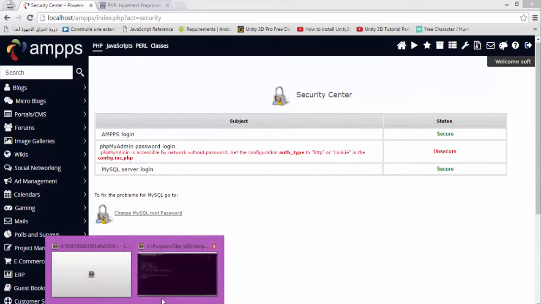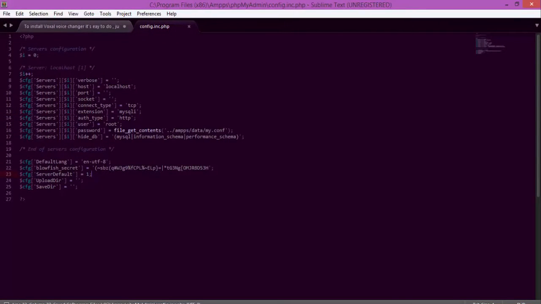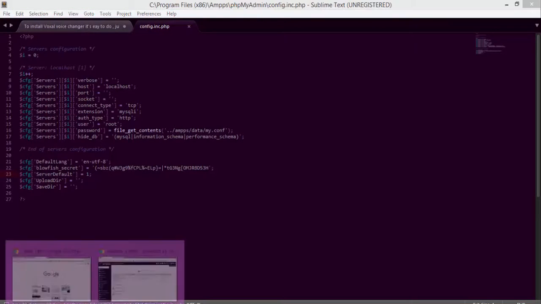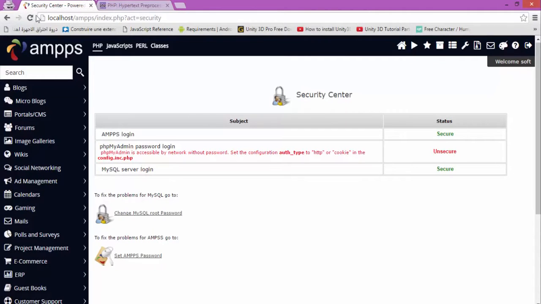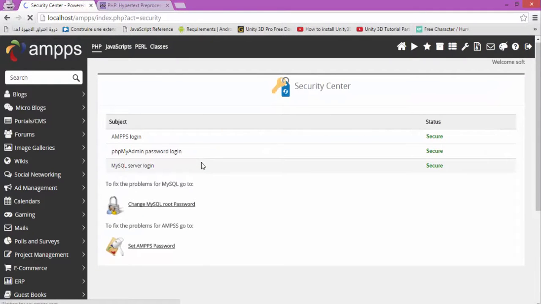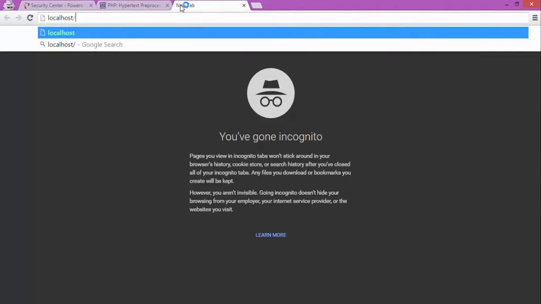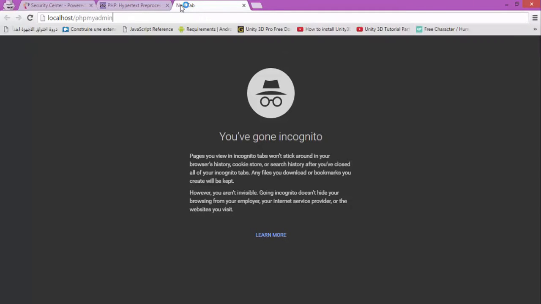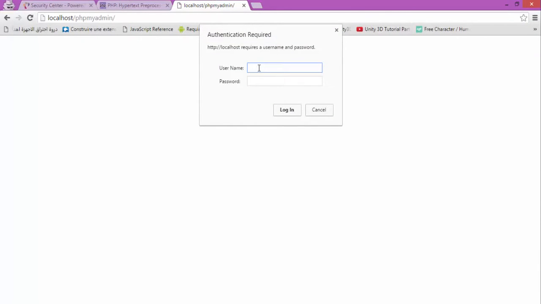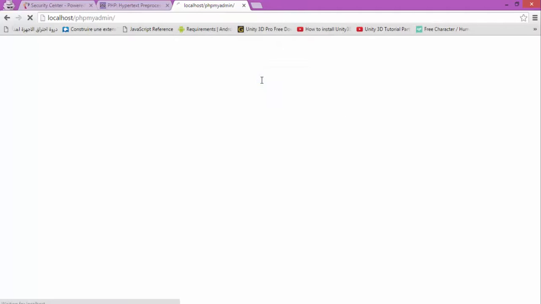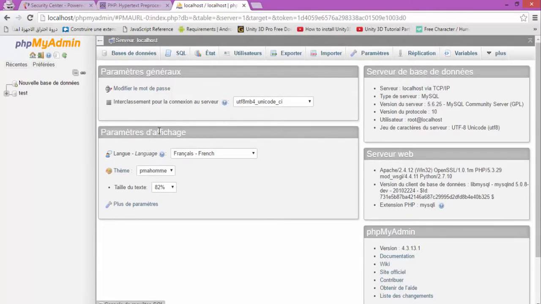Now we save our file, go back over here, and reload the page. That's fine. Let's try logging into phpMyAdmin. So the username is root and the password is just the password you added to MySQL. There we go. Nice. Fine.